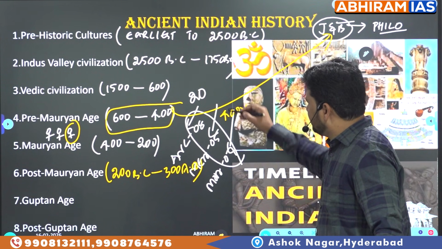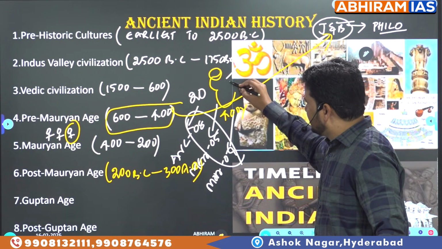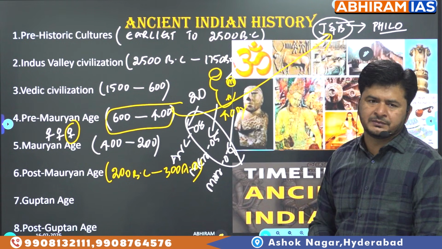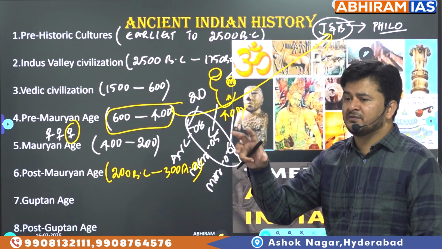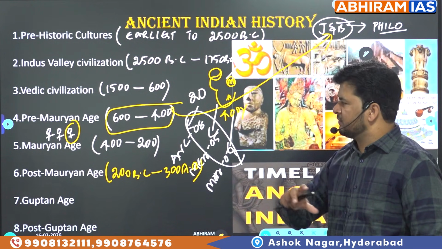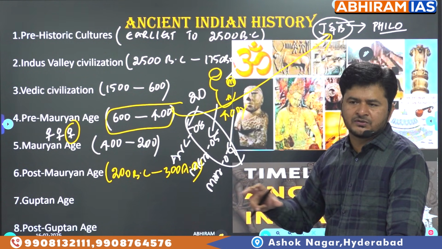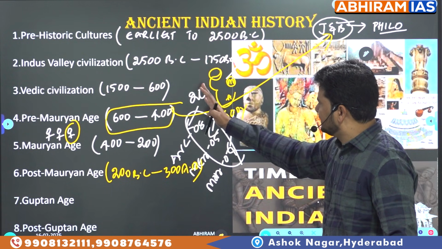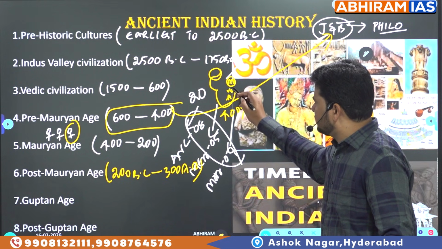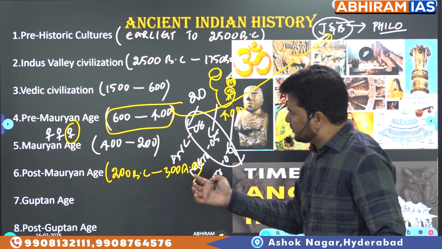And one of the most important focus areas for all competitive exams: three art forms, Gandhara art, Mathura art and Amaravati. Gandhara school of art, how Buddha looks in Gandhara art. What kind of sculptures were made by Mathura and Amaravati in the respective schools of art. We found so many differences between Gandhara, Mathura and Amaravati. We found few differences between the Mathura school and the Amaravati school. These are the areas to focus on here, right? Now come to the Gupta age.